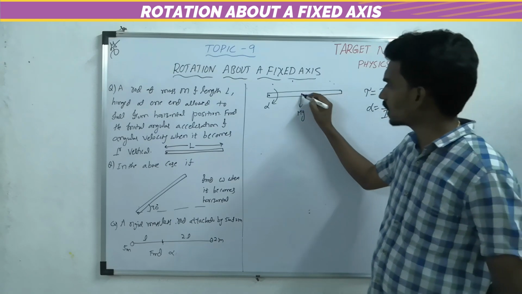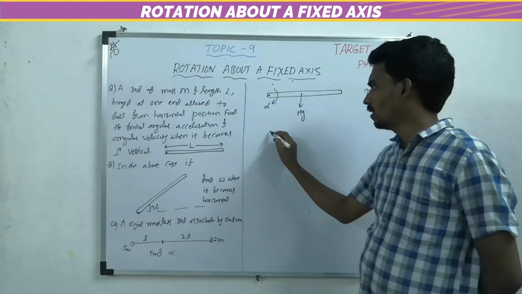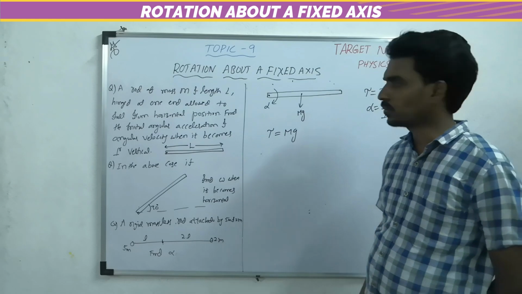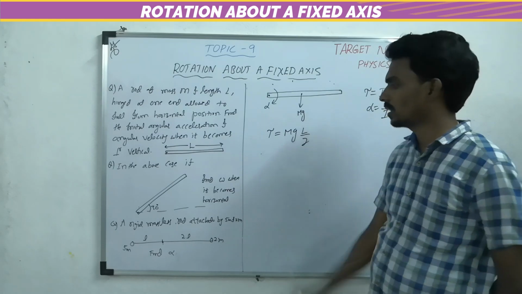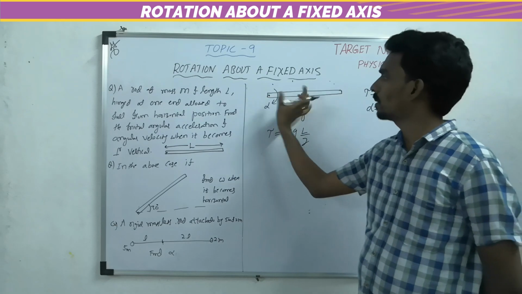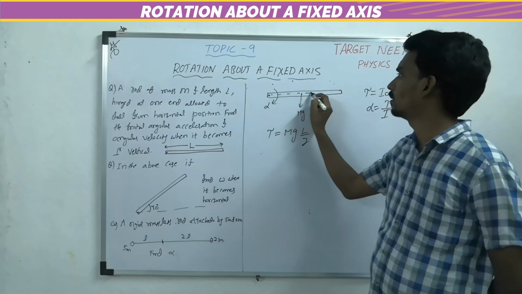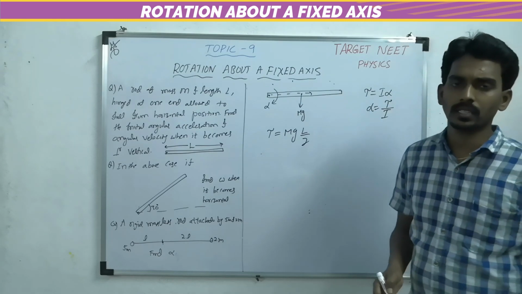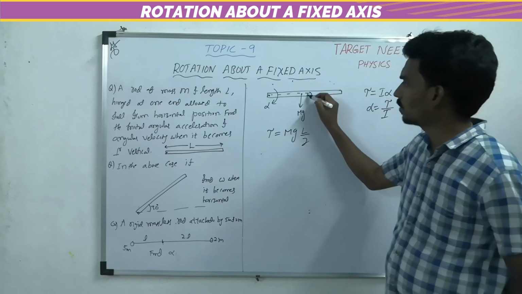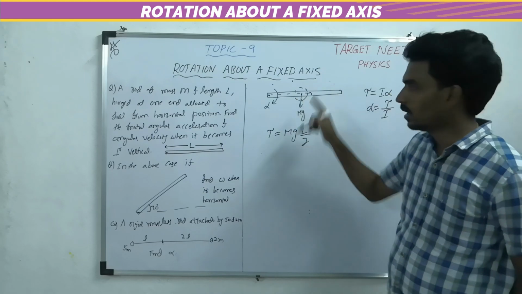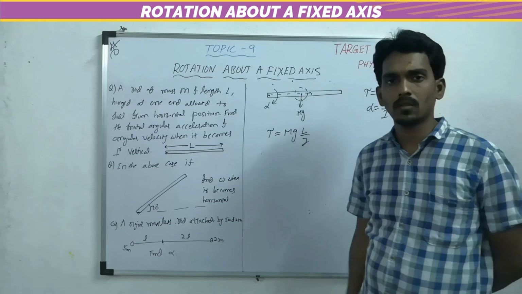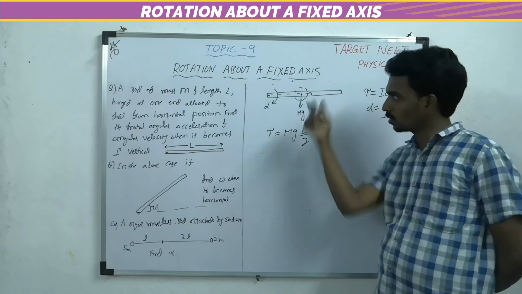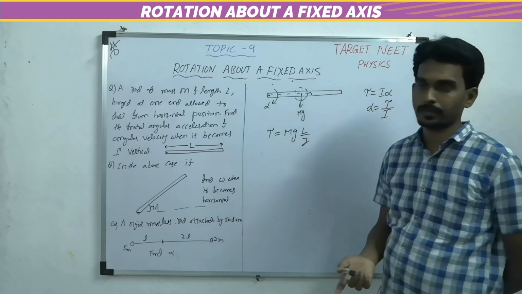So now the only torque is due to mg. What is the torque formula? Perpendicular distance times force. What is the perpendicular distance? L by 2. Now I told you how to find the direction also in the previous session. If you draw the circle, now it is a clockwise circle. Clockwise means inward. So the body will rotate like this, so it will come down, of course.